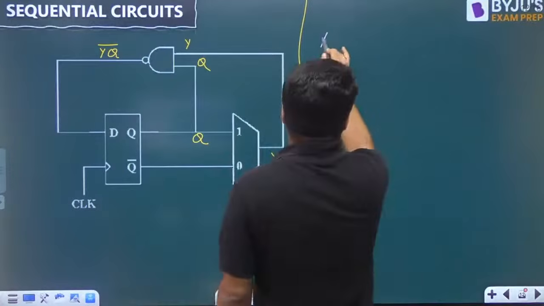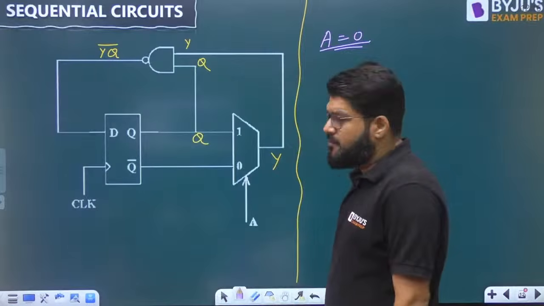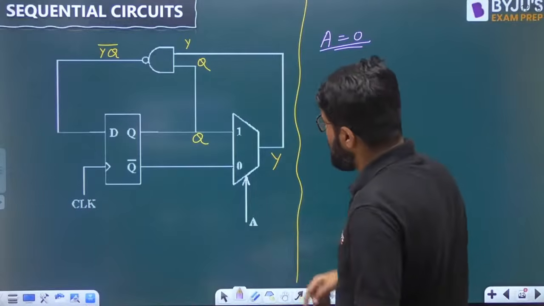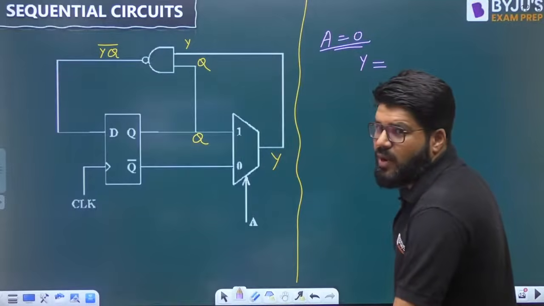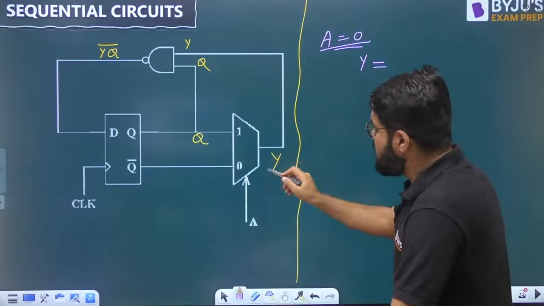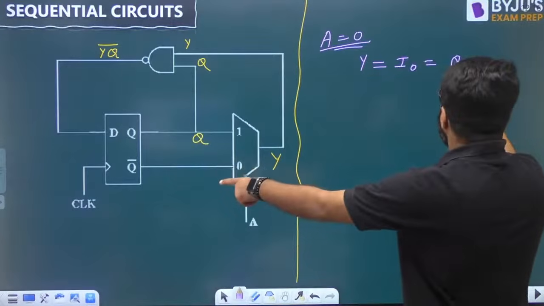So dear students, if A is equal to 0, what is the value of Y? Pay attention: Y is the output of the multiplexer. So at A equal to 0, you get I0, but I0 is equal to Q complement.